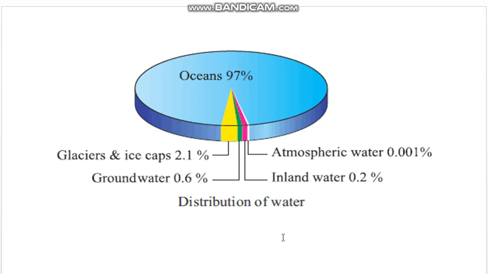This is a diagram which represents the presence, or percentage, of water, the occurrence of water. 97% of water is present in oceans, while 2.1% is present in the form of glaciers and ice caps. 0.001% of water is present in the atmosphere as water vapors. 0.6% is present as groundwater. Inland water, such as rivers, is 0.2%. This diagram represents the distribution of water in our environment.